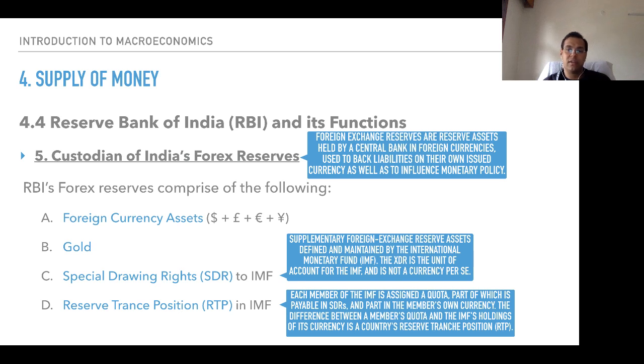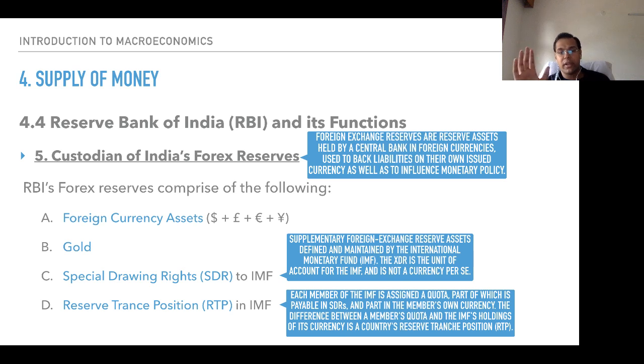So forex reserves are reserve assets held by a central bank in foreign currencies, used to back liabilities on their own issued currency as well as to influence monetary policy. Foreign currency assets means foreign currency denominated in any of the global currencies, dollar, pound, dinar, euro, whatever. Gold is used for backing foreign currencies. Many a time it is used for backing foreign currencies.